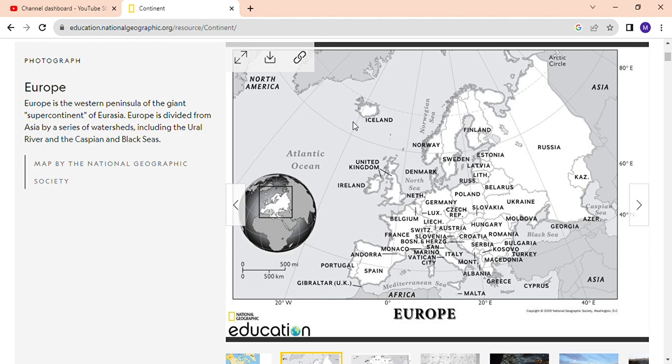Iceland is up here, with the Arctic Ocean and the North Sea. Here are Belarus, Ukraine with the Russia-Ukraine war, Georgia, Moldova. Russia also attacked Georgia. Then Denmark, Germany, Luxembourg, Belgium, France, and the other countries here are the UK, Ireland, facing the Atlantic Ocean.